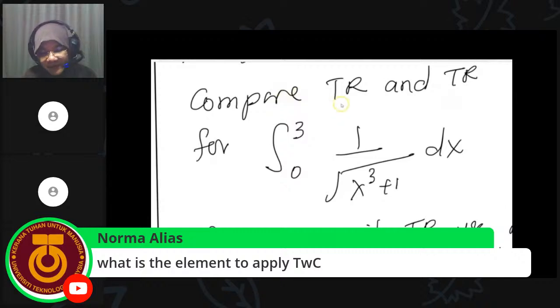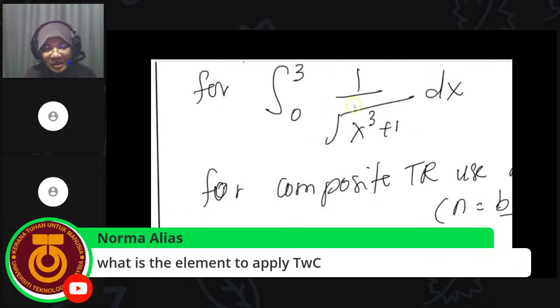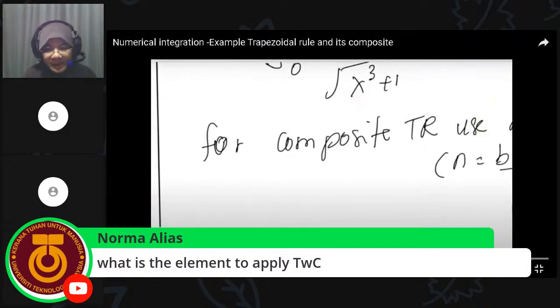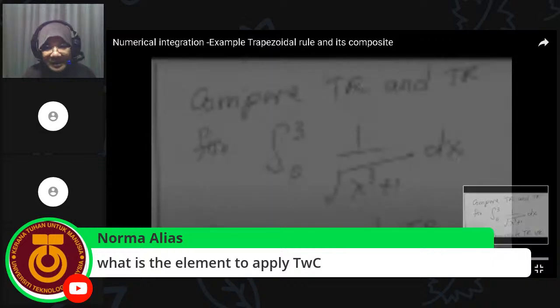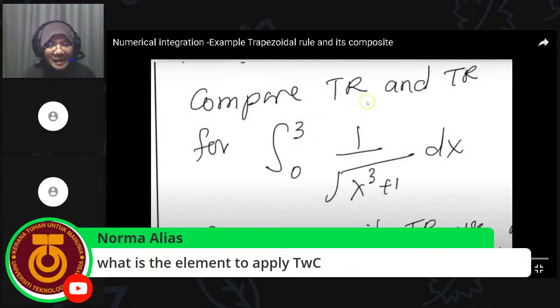The trapezoidal rule formula is very easy: 3 minus 0, you know the formula, right? 3 minus 0 divided by 2 times f(0) plus f(3). So this is very simple.